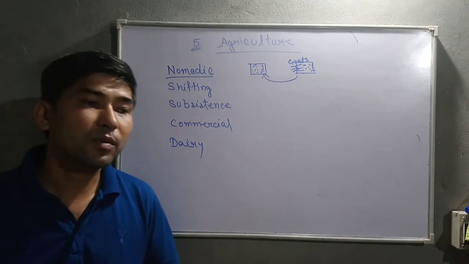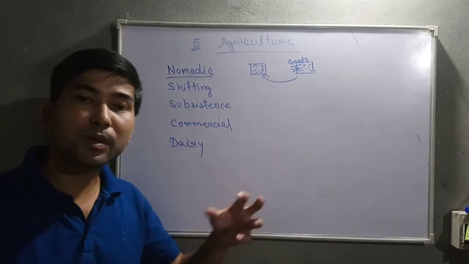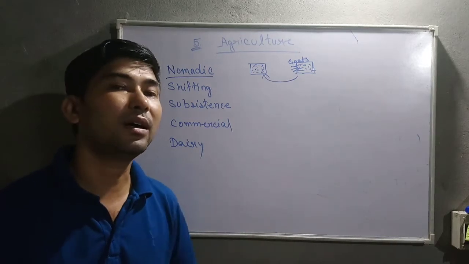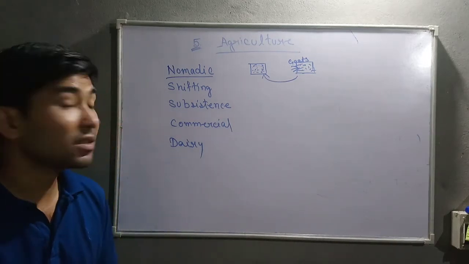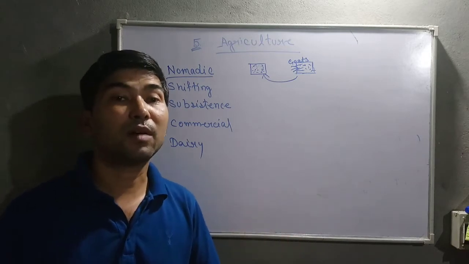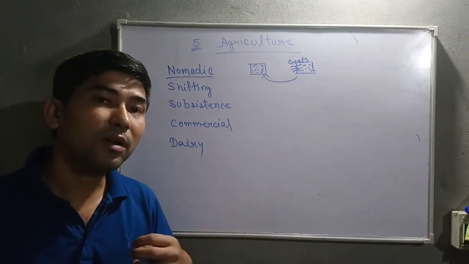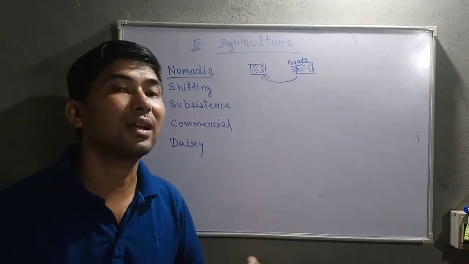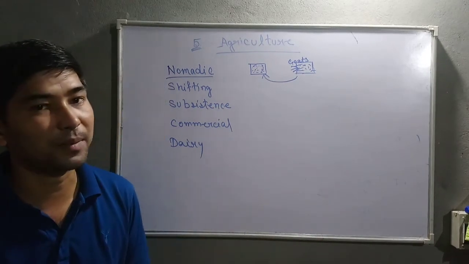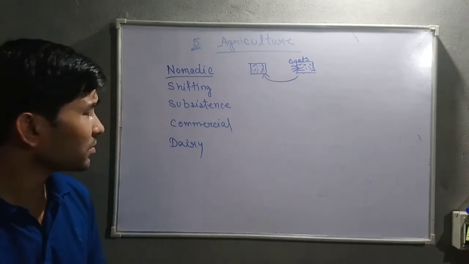Okay, or through by hand. So that is primitive methods, and they mix these primitive methods with herding also. Whatever is produced through this primitive subsistence farming is only for subsistence, only for their own family, not for selling in the market. That is called subsistence, for living. Okay, not for selling it.